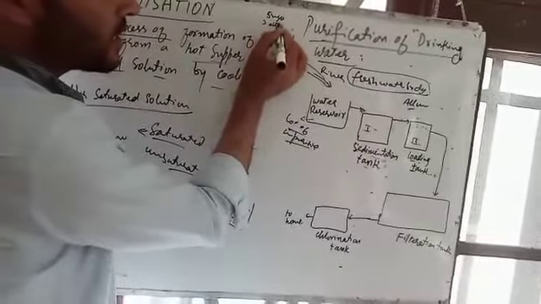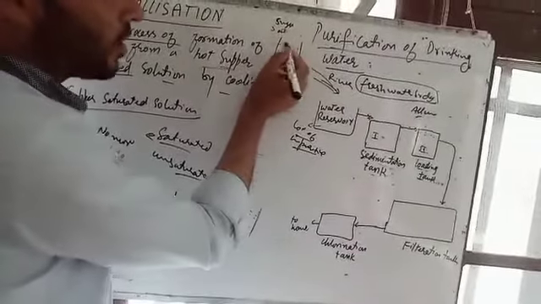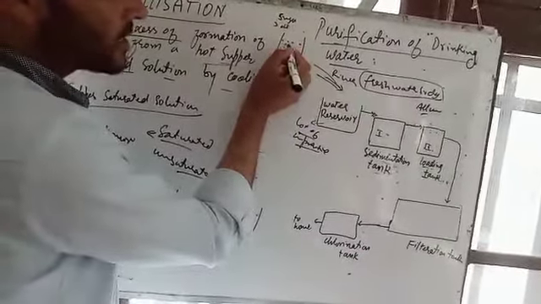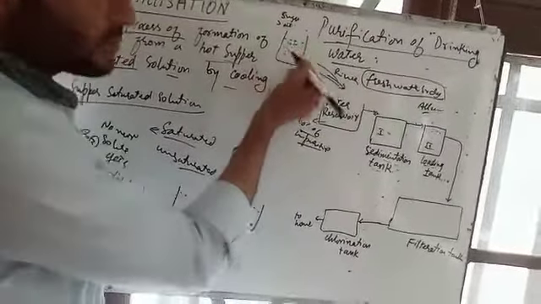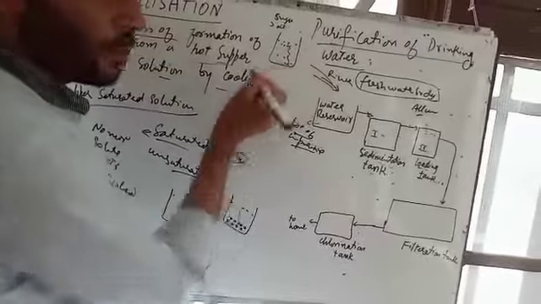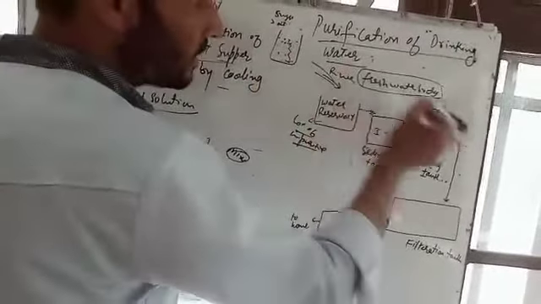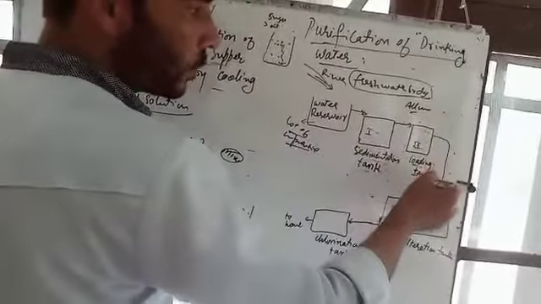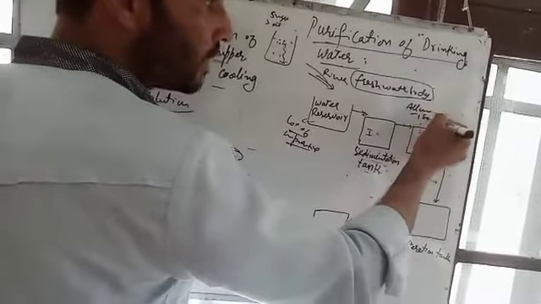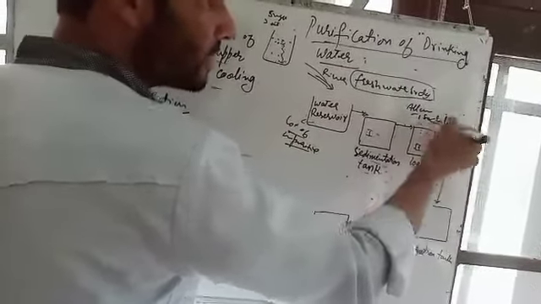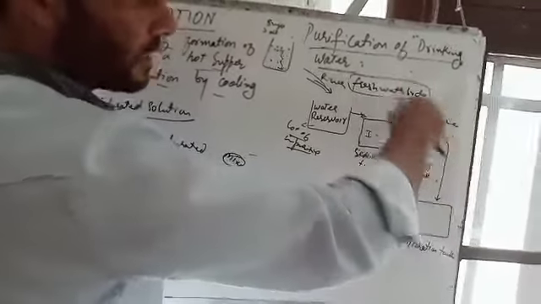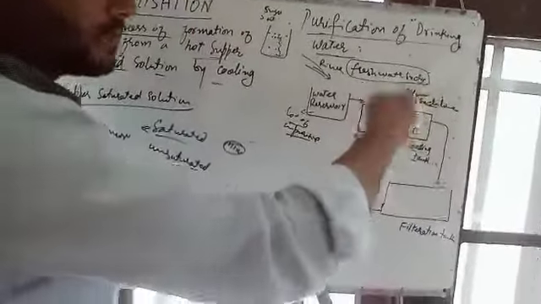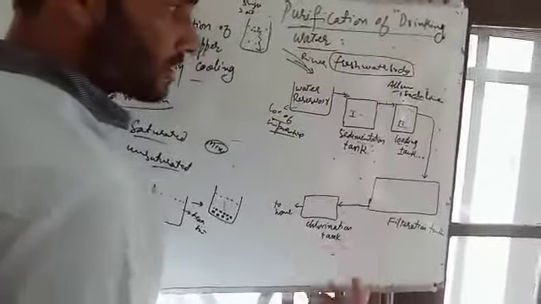Because the salt particles get added onto these dust particles, so the weight of the dust particles increases and they settle down. The same is the case in the second tank, the loading tank. Alum plus soda lime is added, and they react with each other and form a jelly-like white substance.